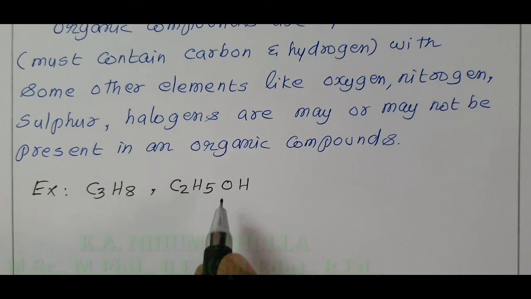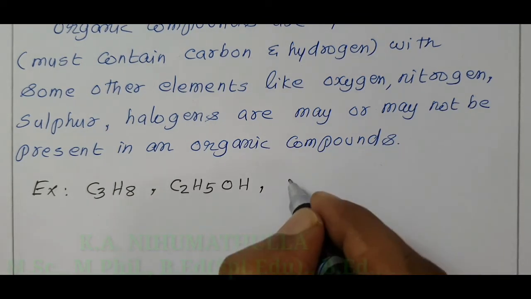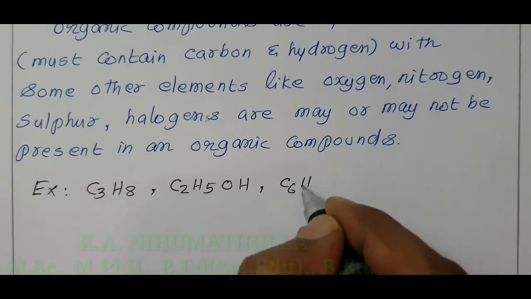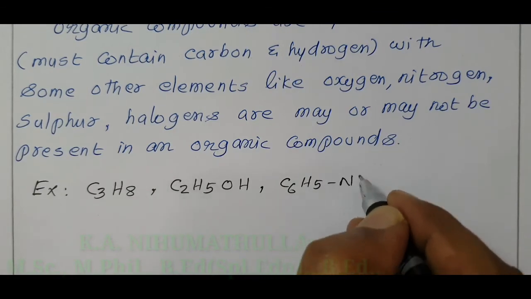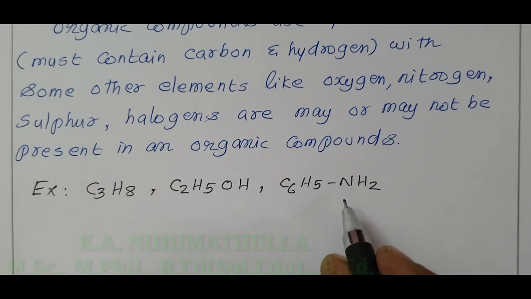In a hydrocarbon, only carbon and hydrogen are present. Aniline, C6H5NH2, is an example of an organic compound, with carbon, hydrogen along with nitrogen. It is not an example of a hydrocarbon.